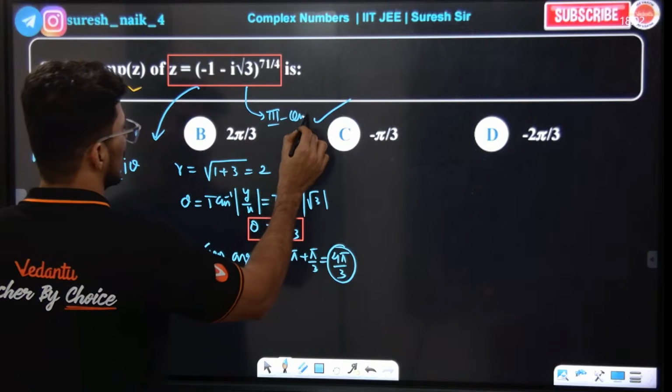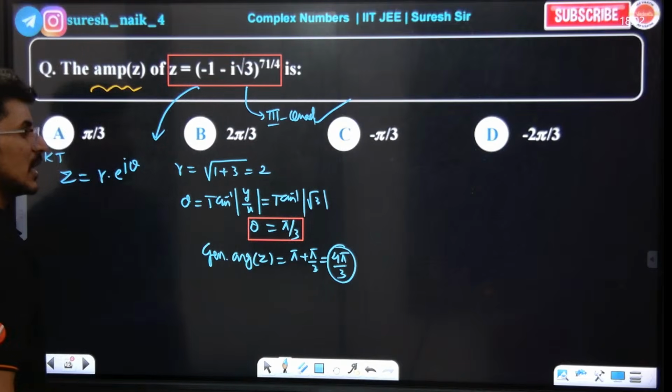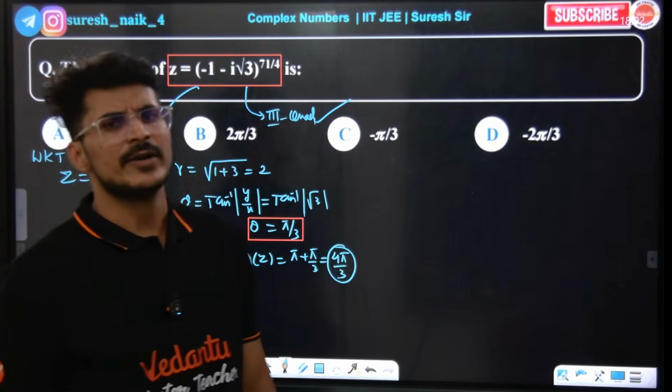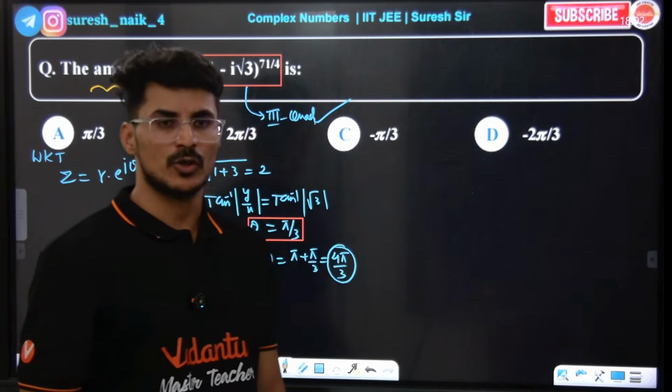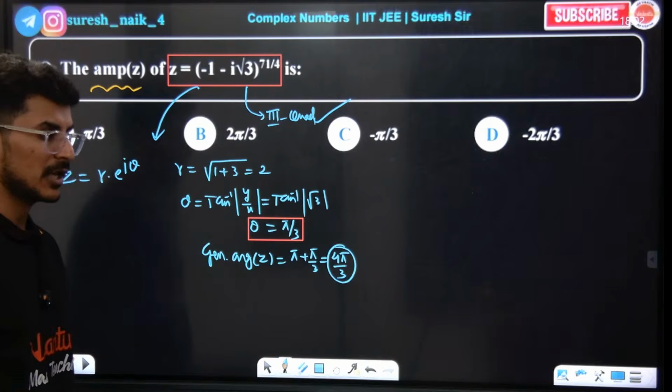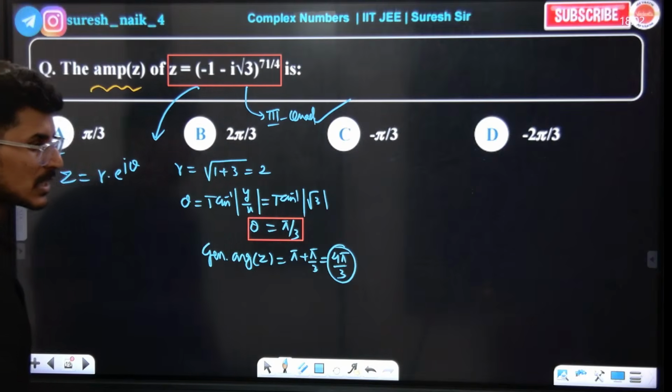Third quadrant, so what is the general argument? The general argument is 4 pi by 3, pi plus alpha. Otherwise, sir, I'll find out the amplitude. If you add 2 pi, you will get the same answer. Find out the amplitude, add 2 pi, and this will come. Yes or no? Yes sir.